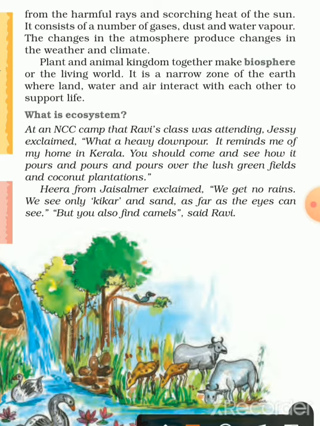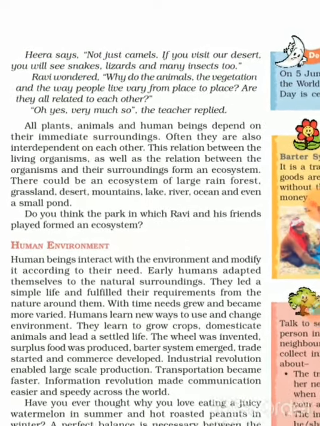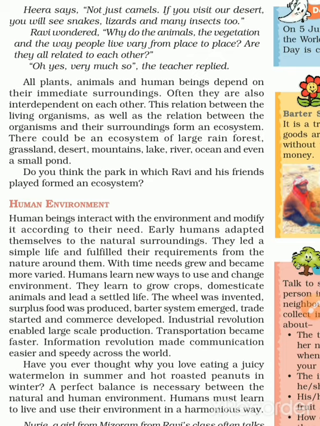What is the ecosystem? Now see students, all plants, animals and human beings depend on their immediate surroundings. Often they are also interdependent on each other. Wherever we live, whatever is there around us, each and every one is dependent on each other.